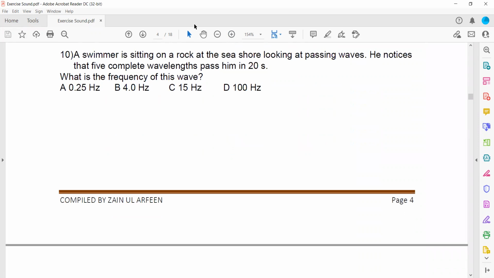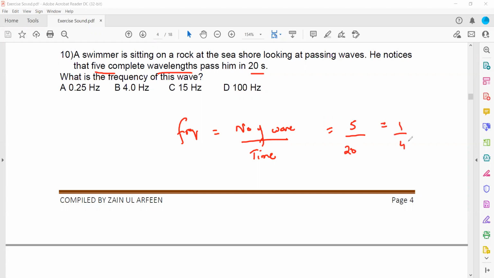The next question: a swimmer is sitting on a rock at a seashore looking at the passing waves. He noticed 5 complete wavelengths in 20 seconds. So basically there are 5 waves. What is the frequency? Frequency means number of waves every second. So frequency is the number of waves divided by the total time interval. There are 5 complete waves and the total time is 20 seconds. So 5 divided by 20 is 1 by 4, which equals 0.25.